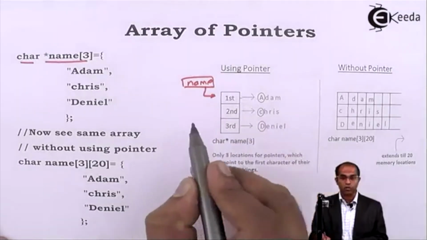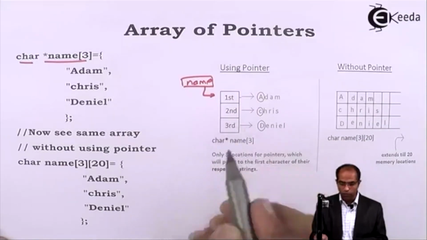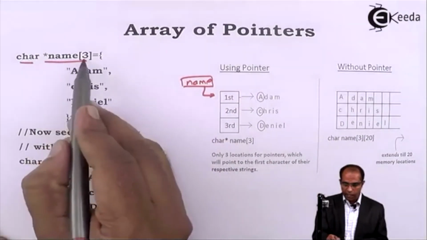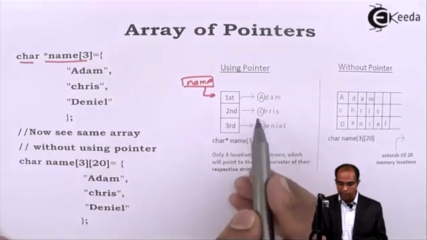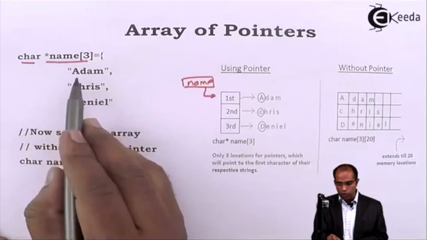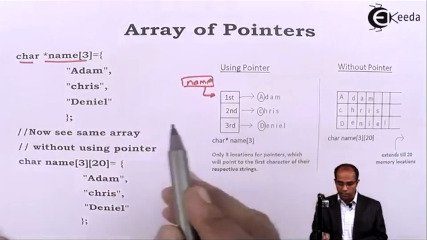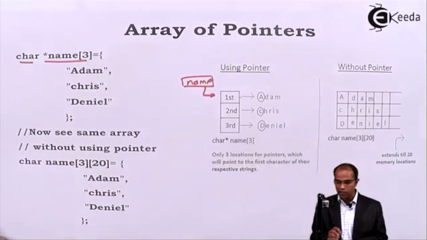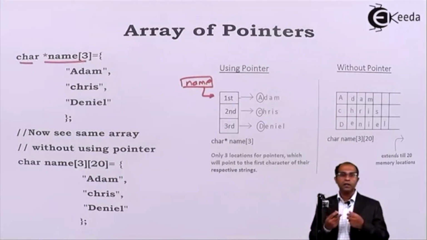What does the first pointer store? The first pointer will store a string, the second pointer will store a string, and the third pointer will also store a string. So in this case, char *name[3], I have set the first string as Adam, the second string as Chris, and the third string as Daniel. So the first pointer is going to point to a string called Adam, the second pointer to a string called Chris, and the third pointer to a string called Daniel.